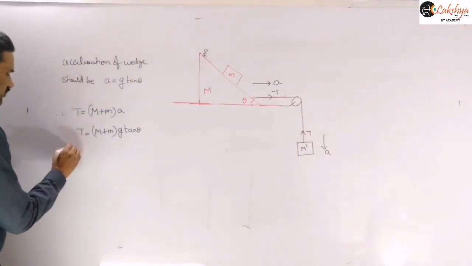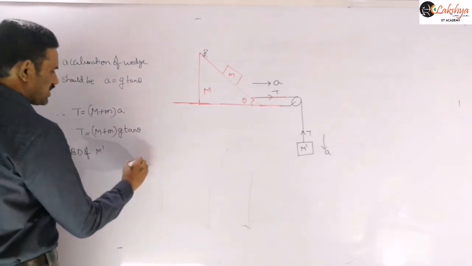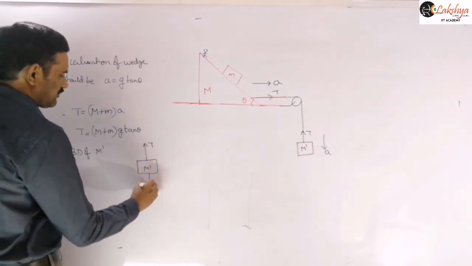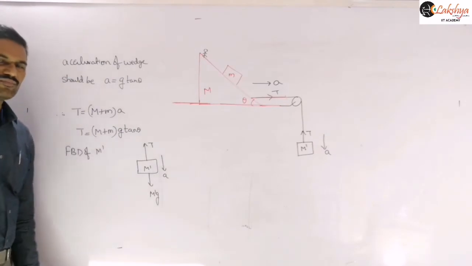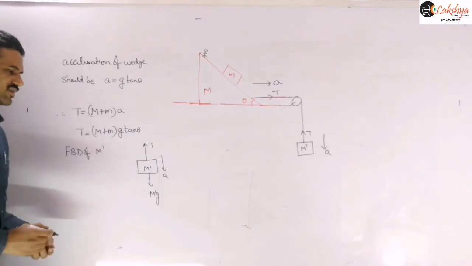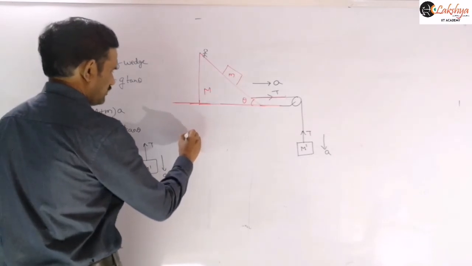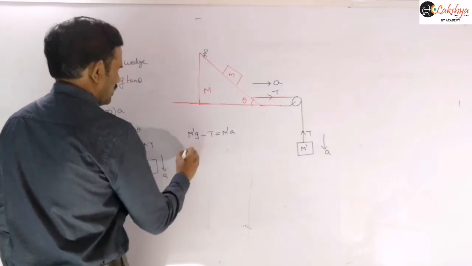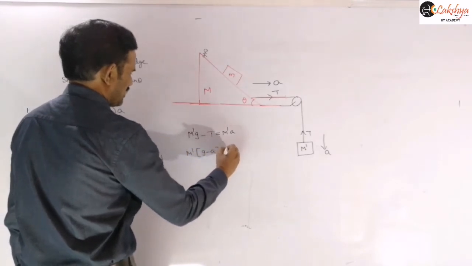So let us take the FBD of M dash. If you are taking this FBD of M dash, this is the tension force acting here, and M dash into g is downwards. Now it is moving down with acceleration a. Now we are taking with respect to the ground only for this M dash. And here you can write the force equation for this: M dash into g minus T is equal to M dash into a. So taking M dash common, M dash into g minus a is equal to T.